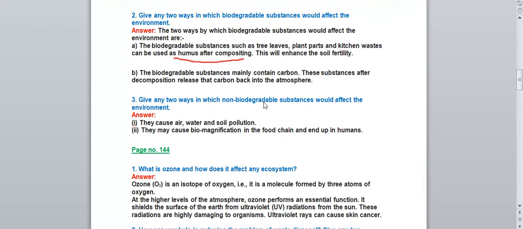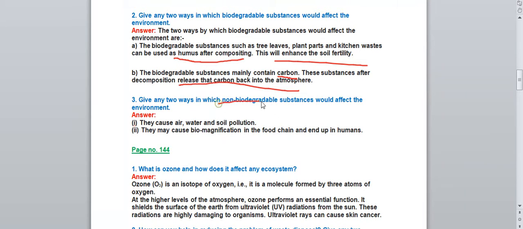Next one, biodegradable substances mainly contain carbon. These substances after decomposition release that carbon back into the atmosphere. All the biodegradable substances contain carbon. When they are decomposed, they give back that carbon into the atmosphere. The first point is they enhance the soil fertility, and the next point is they give that carbon back into the atmosphere.